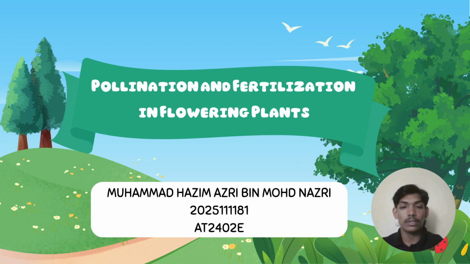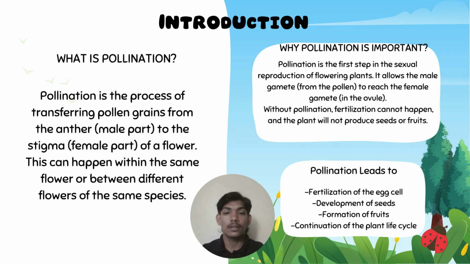Today I want to present about pollination and fertilization in flowering plants. Introduction. What is pollination? Pollination is the process of transferring pollen grain from the anther, the male part, to the stigma, the female part of a flower. This can happen within the same flower or between different flowers of the same species.